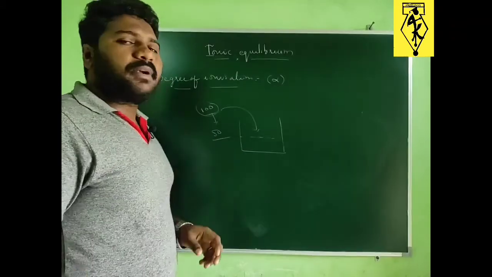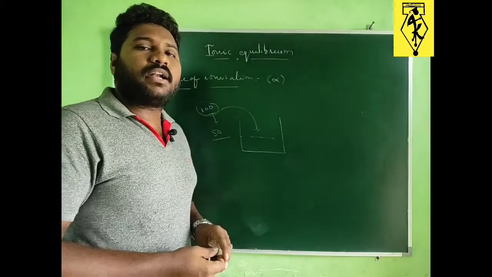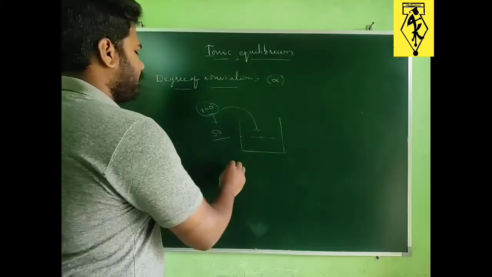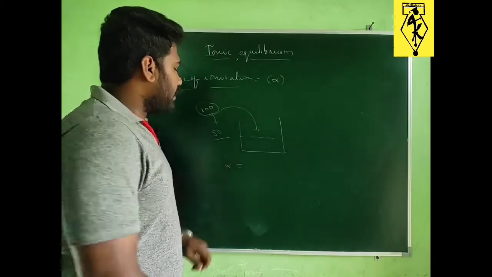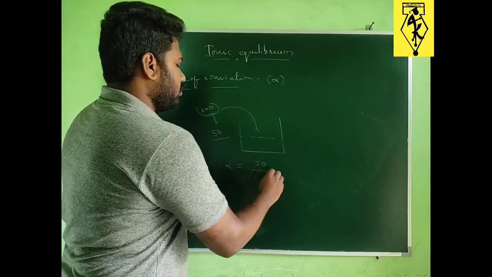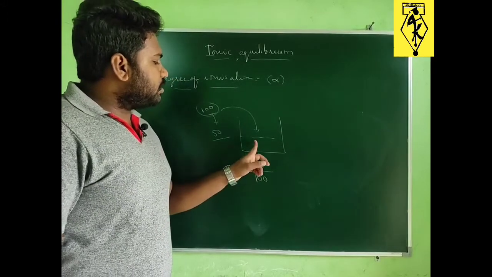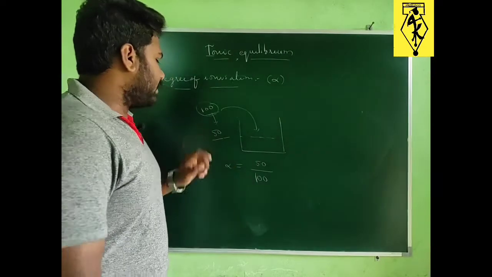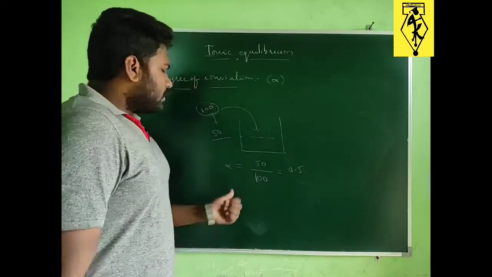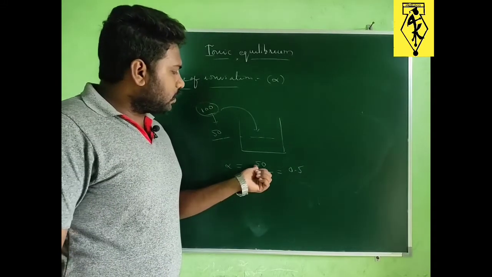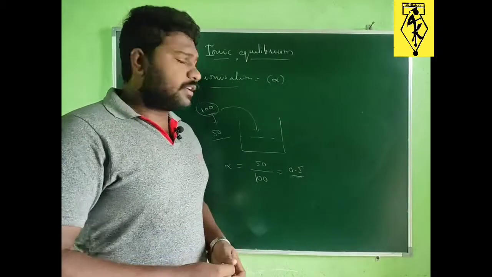Then for this particular electrolyte, we can give the degree of dissociation or degree of ionization. Here how many molecules dissociated into ions? 50 molecules, divided by how many molecules of electrolyte are dissolved in a given solvent. That is 100. So we will get 0.5. So the degree of dissociation for this electrolyte in this solution is 0.5.